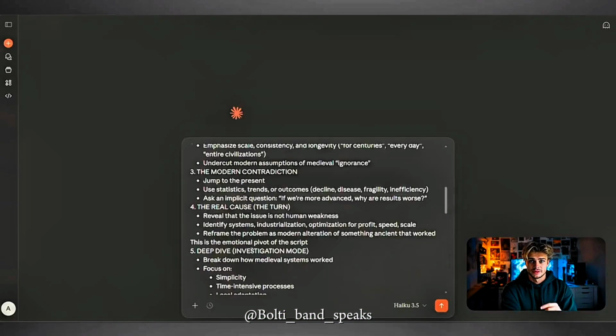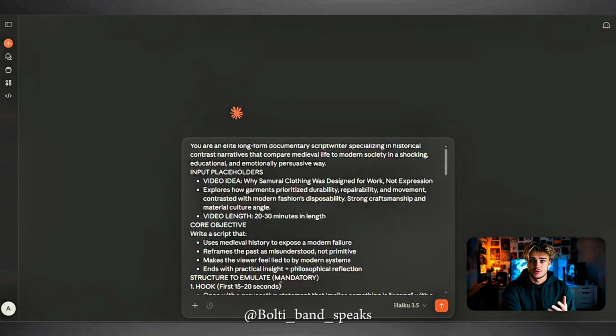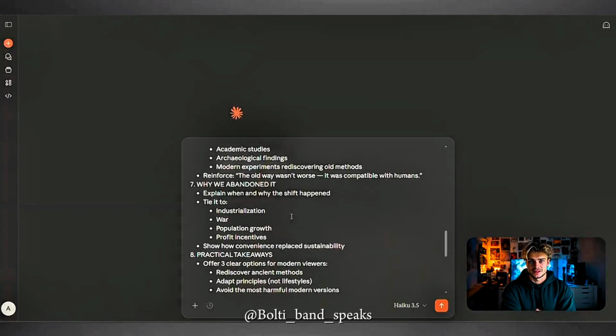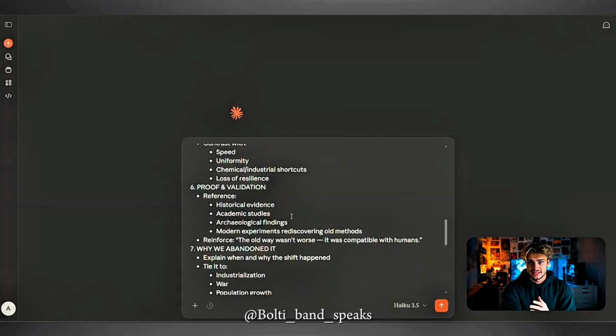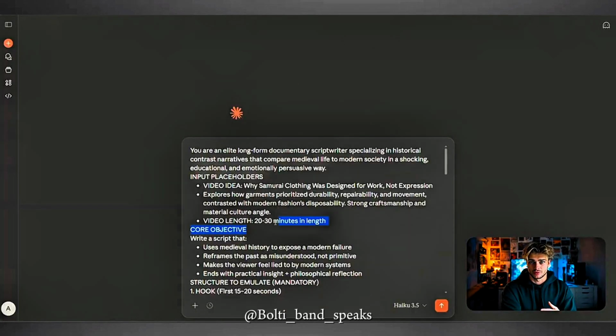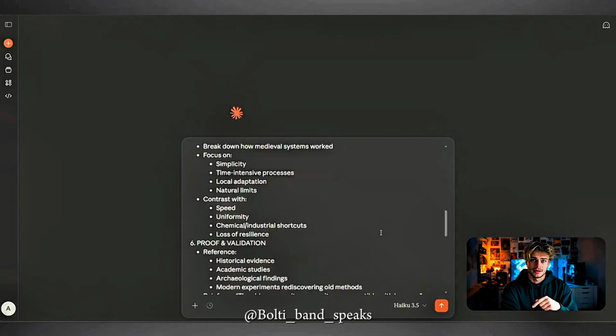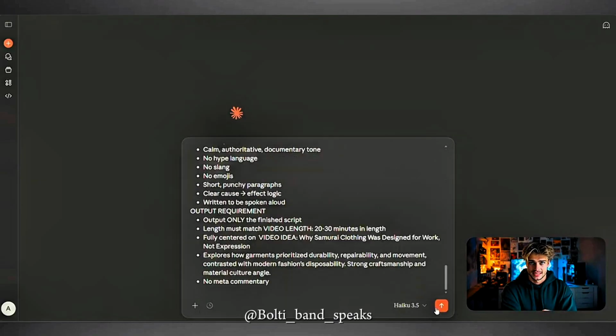Now insert that scripting prompt into Claude. Insert both your video idea and the summary of the video into the prompt placeholder. And underneath, make sure to set the target length to around 20 to 30 minutes as our competitors' videos are around that length. And hit generate.